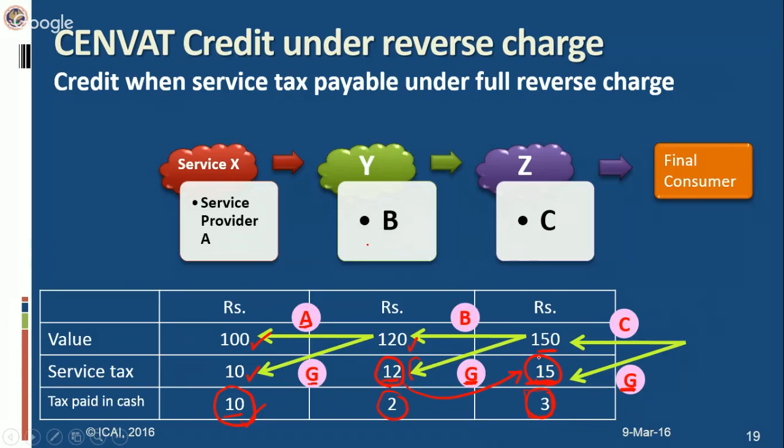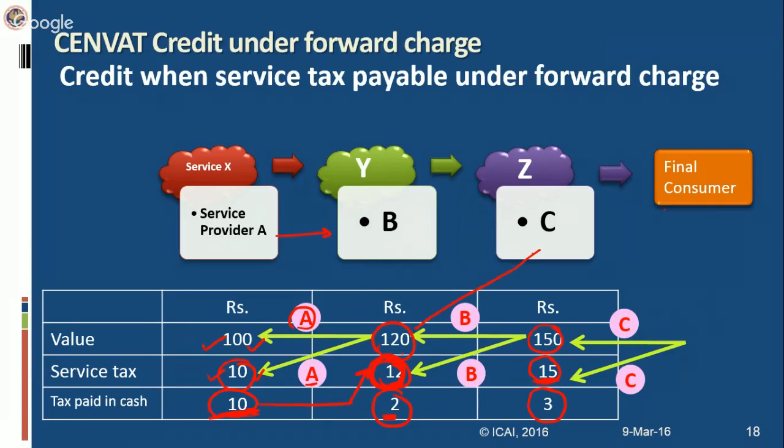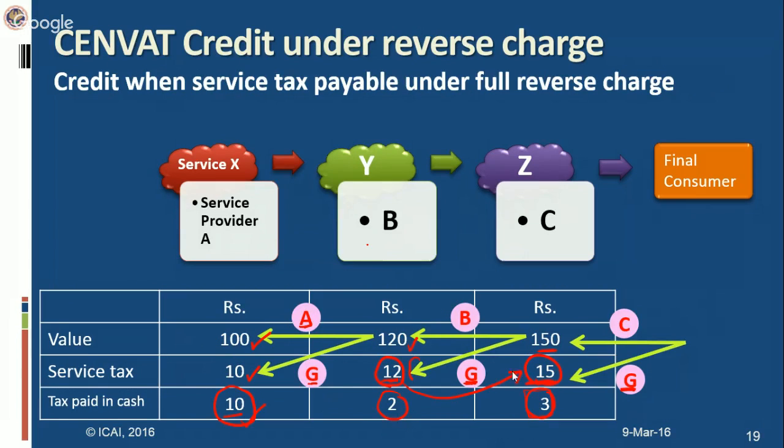So if we compare both forward charge and reverse charge, you will notice one similarity, that the quantum of credit available in both the cases is similar. Therefore, the tax paid in cash by each of the service providers is the same, 10, 2 and 3. Same is the case under the reverse charge also, that is the quantum of credit is the same, 10, 2 and 3. Okay. So now what differs is actually the timing or the procedure of availment of credit under forward charge and under reverse charge. That is what we are going to see.